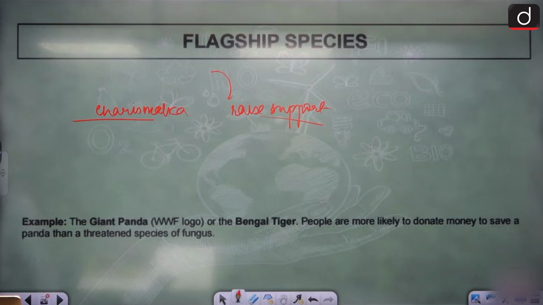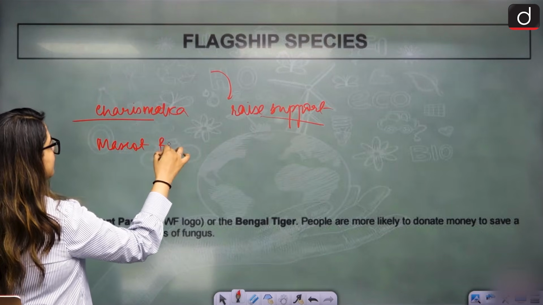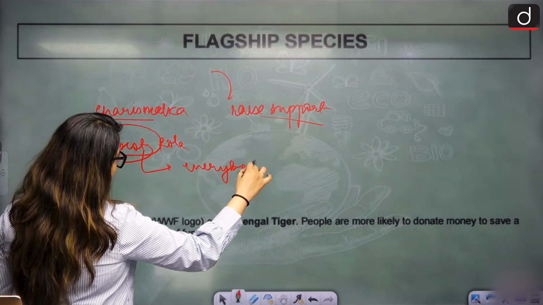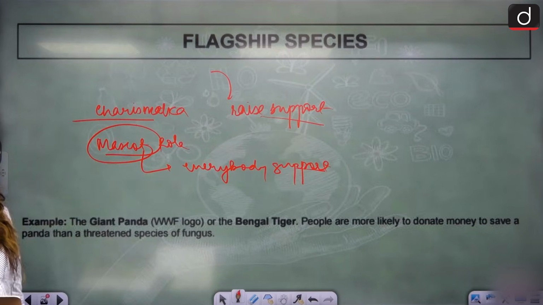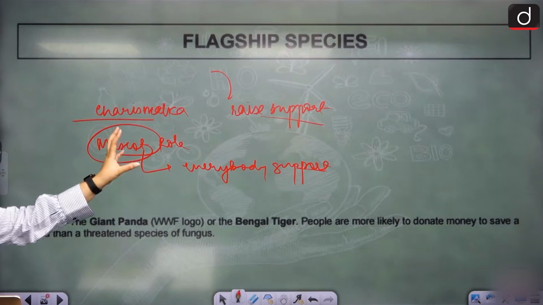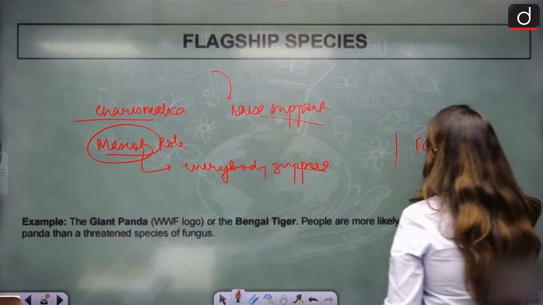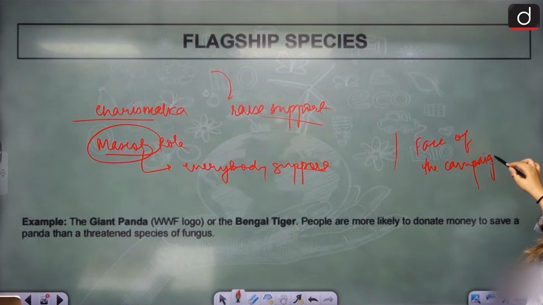So animals that are cute, majestic or well known play the mascot role. They are the mascot under the name of whom everybody is going to get support. Everybody will get the support because of this flagship species. Clear? Marketing, public relations, the face of the campaign. That is flagship species for you. No matter who the campaign is for, the face of the campaign is going to save everybody.